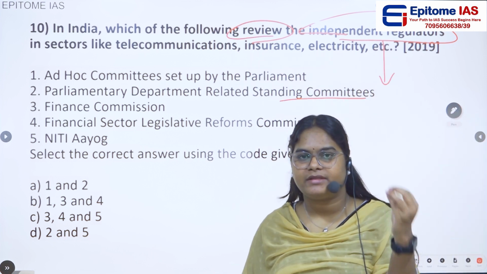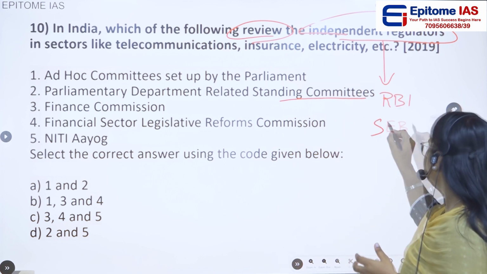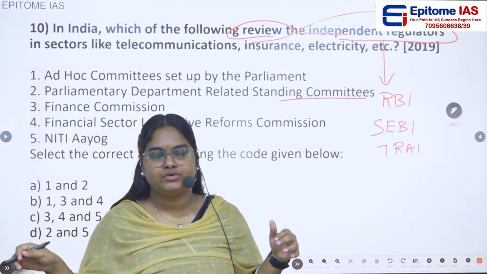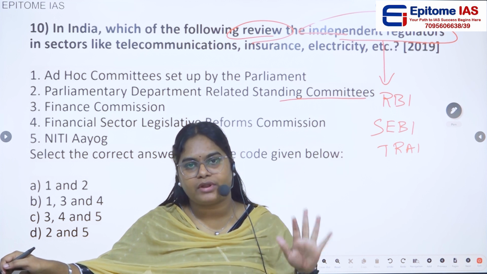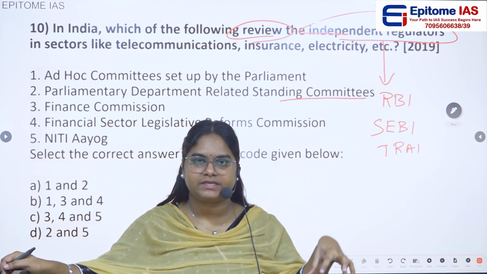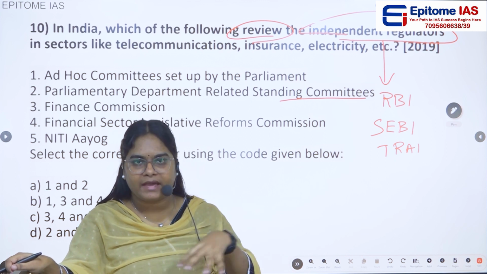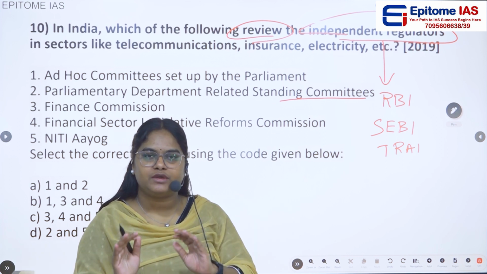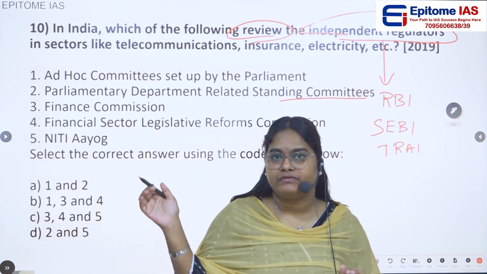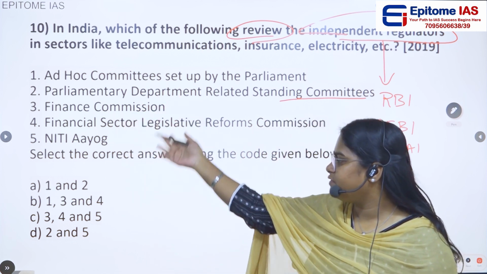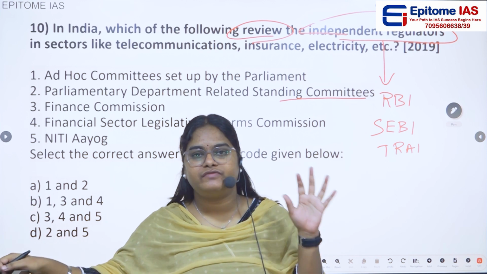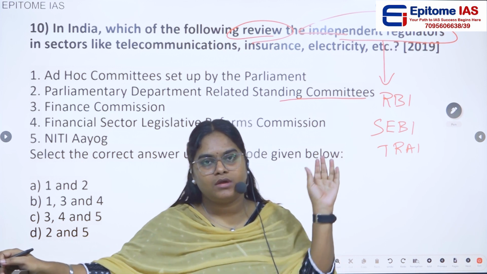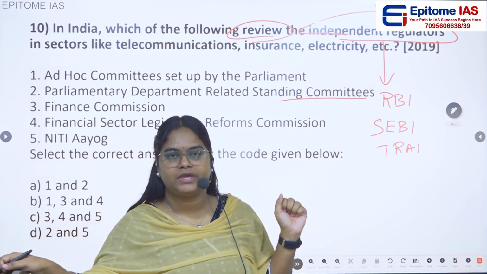So what are these independent regulators? Let's say the RBI, SEBI, TRAI. These are independent regulators of the government to regulate the agencies or organizations related to that particular sector. Just like RBI regulates the banks in India. So these are the independent regulators belonging to a particular sector. They have given 5 options, and they are asking which of these have the power to review the independent regulators.